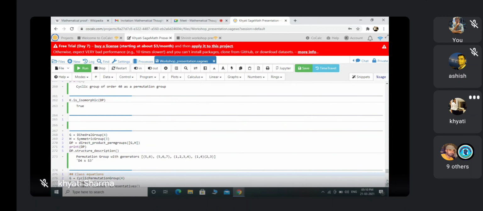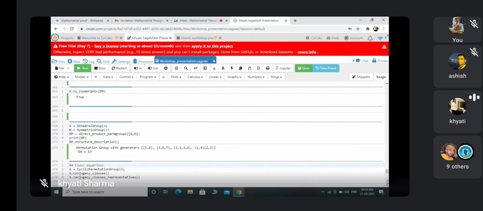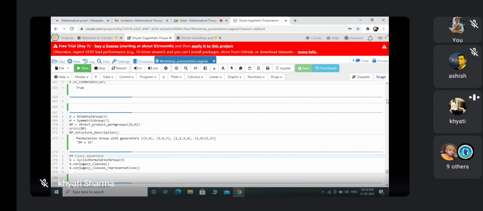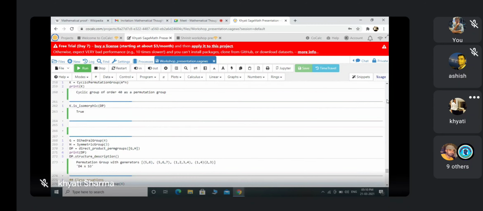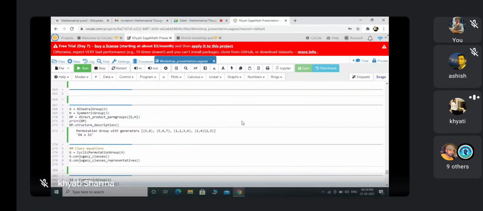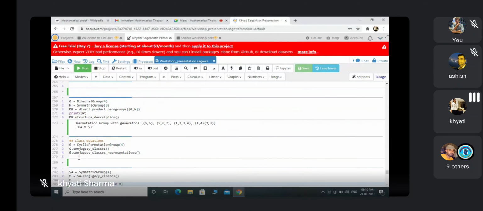So the next thing is the class equation and conjugacy classes. Here I am taking G as the cyclic permutation group of order 4. You can take any group. Here I am taking C4.